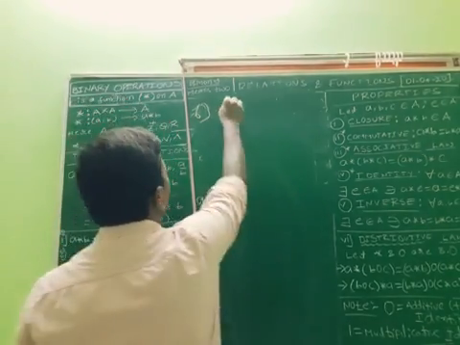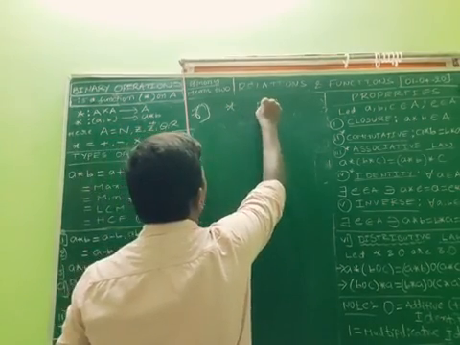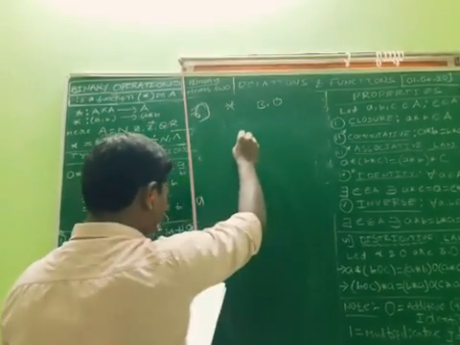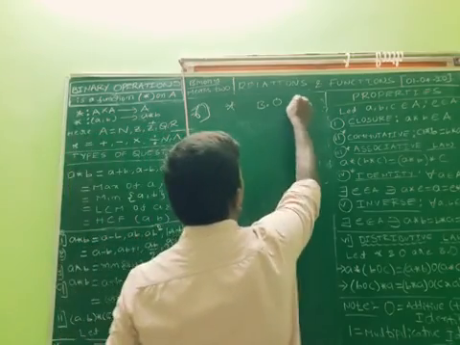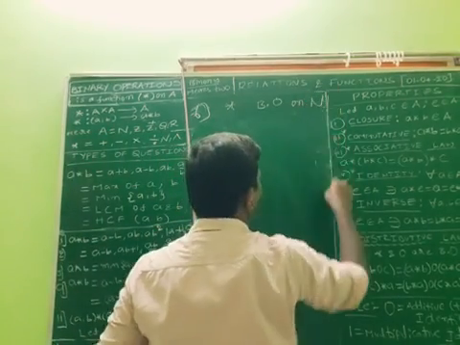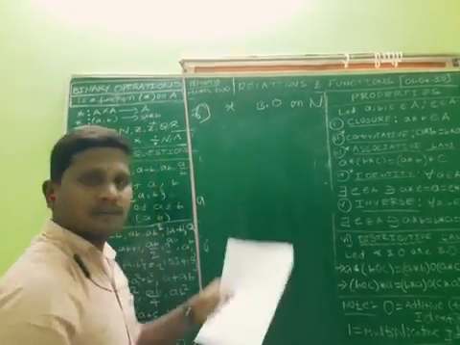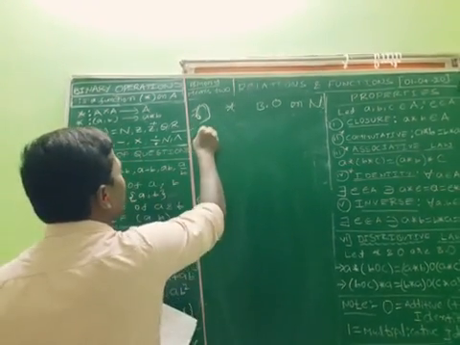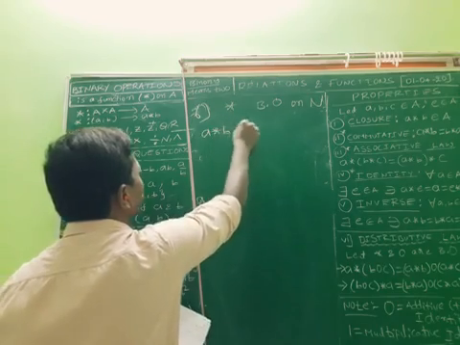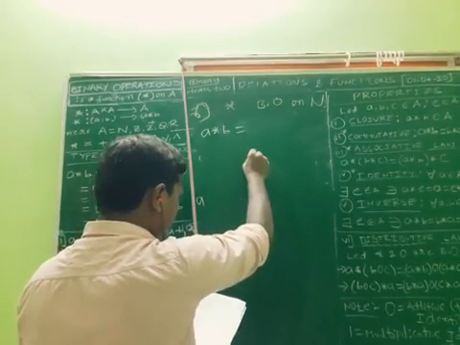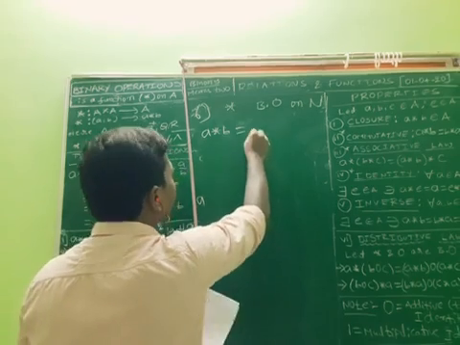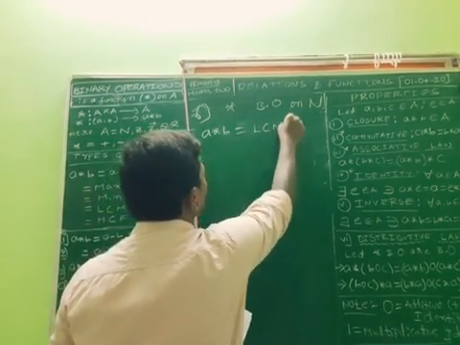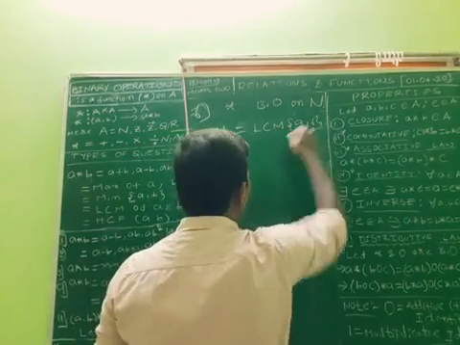Let star be the binary operation on natural numbers, the set of natural numbers, given by a star b is equal to LCM of a comma b.